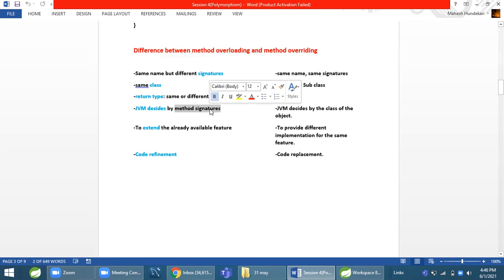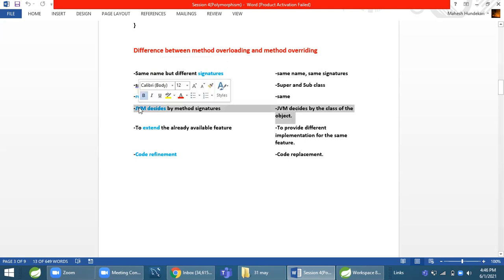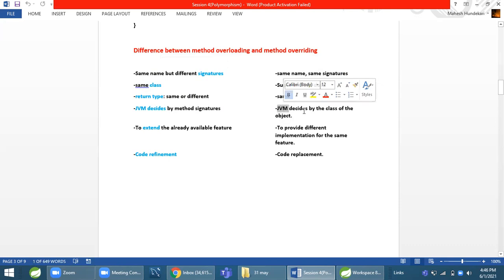In method overloading, which method to execute is decided by JVM by method signatures. And in method overriding, JVM decides by the class. This is a difference.